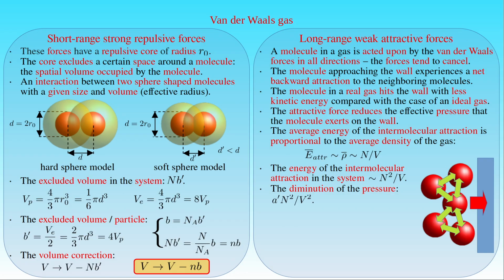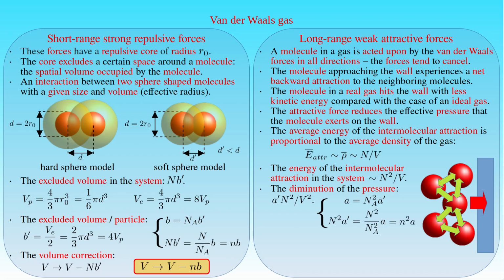As in the case of the volume correction, we can introduce another parameter A given by the square of the Avogadro constant Na times the parameter A'. Then the product of N squared and A' is given by N squared over Na squared, times A, which is equal to the square of the amount of species n times the parameter A.